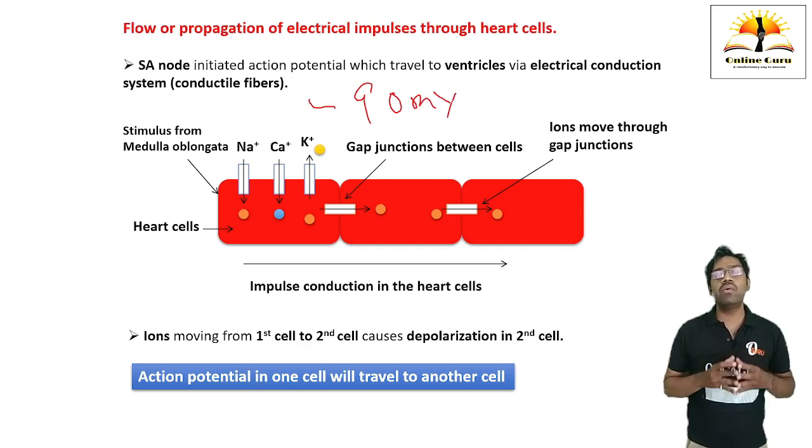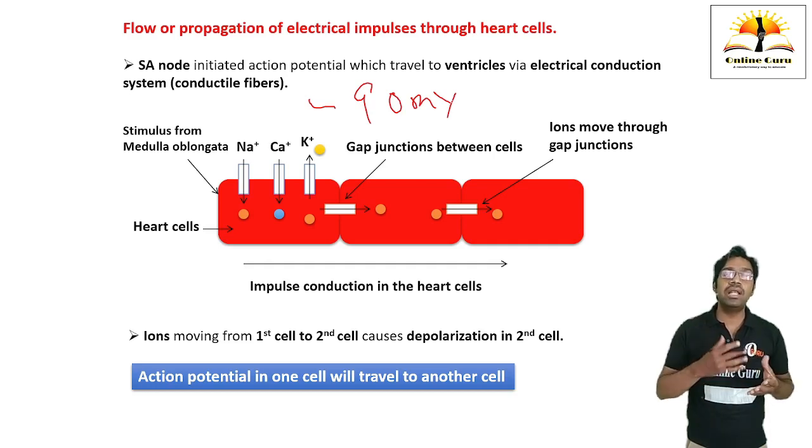Now we are going to discuss the flow or propagation of the electrical impulses through the heart cells. See here, the SA node, which is located in the right atrium of the heart, receives electrical impulses. Due to the stimulation in the SA node, there is a generation of action potential.